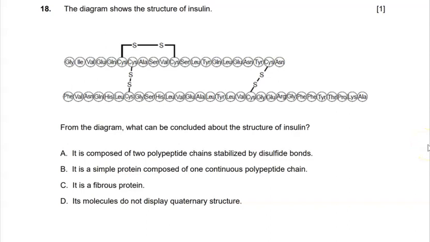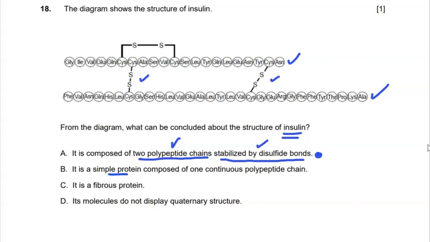Question 18 shows the structure of insulin. We've got a polypeptide chain here, and we've got another polypeptide chain here, and they're disulfide bridge linked. What can be concluded about the structure of insulin? So this is supposed to be insulin. It's composed of two polypeptide chains. Well, that certainly seems to be the case. And they're stabilized by disulfide bonds. Well, we seem to already have our answer, but let's just check for the best answer.